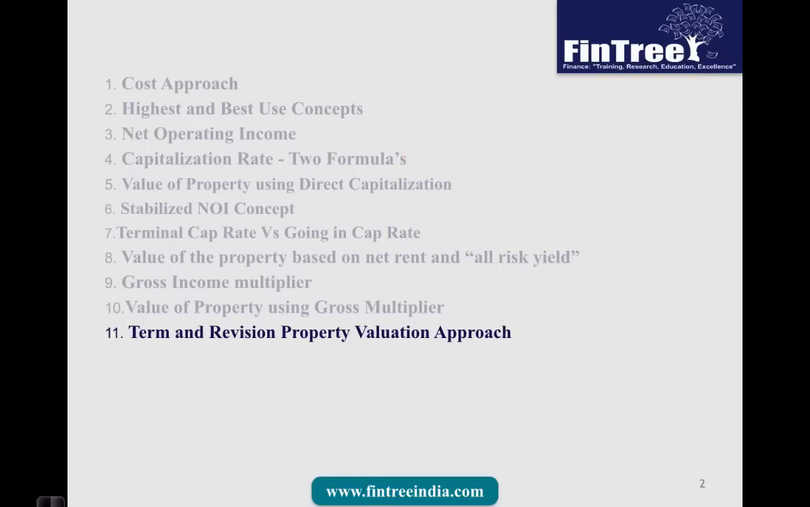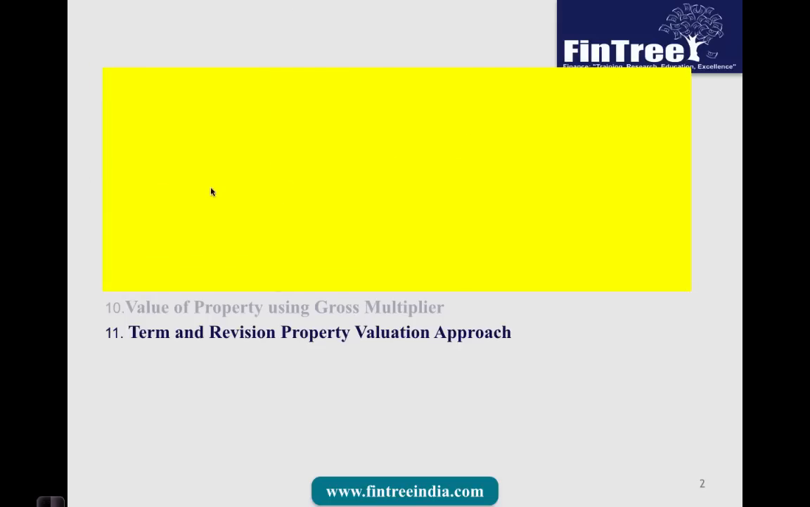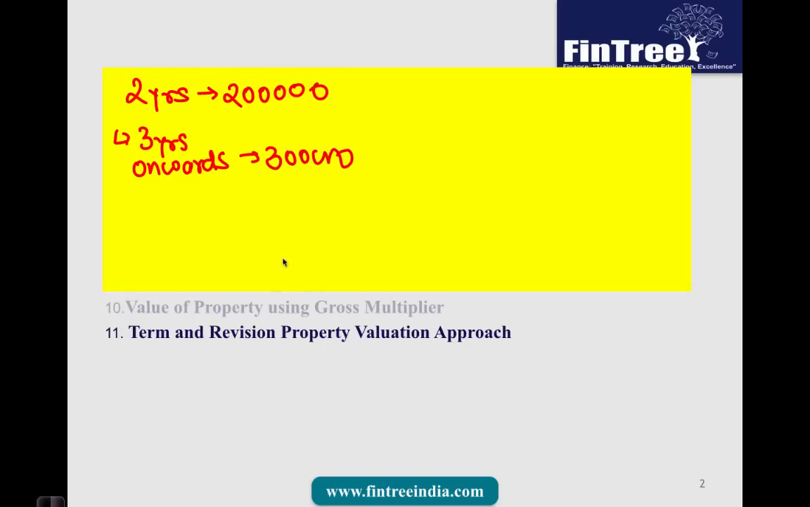Moving further, term and reversion property valuation approaches. Okay, so we will spend some time on this particular formula. Let's do an example to understand this. Let us say that for the next 2 years, the rent that we can expect from a particular property is 200,000. But the current term will get over in 2 years, and from the third year onwards, the property rent will increase, and now we can expect to receive a rent of 300,000.